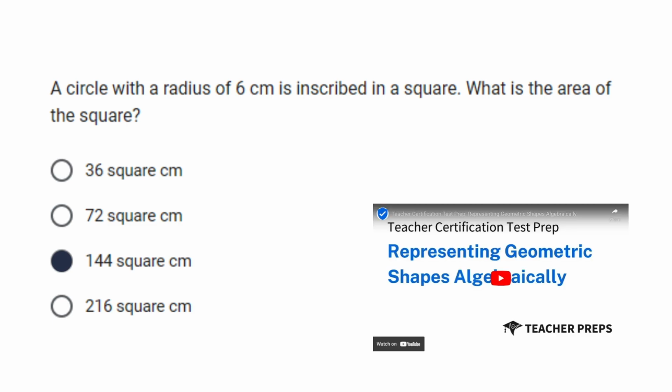Let's take a look at the concept of geometry and measurement. The diameter of the circle is equal to the side length of the square. Therefore, the radius of the circle is equal to half the length of the square's side. The area of the square is the full side length squared, which is 12 raised to 2, which gives us 144 square centimeters.